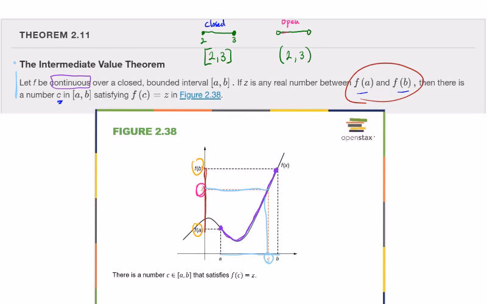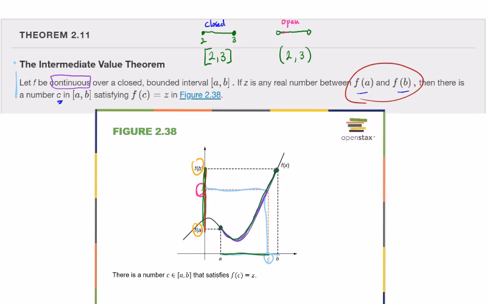You're just saying, hey, if we have something that's continuous all the way from here to here, then between wherever I start and wherever I end, I have to reach all those points in between on my output side. And so there has to be an input that gets me to any of those outputs in between, right? So that's all that's saying.